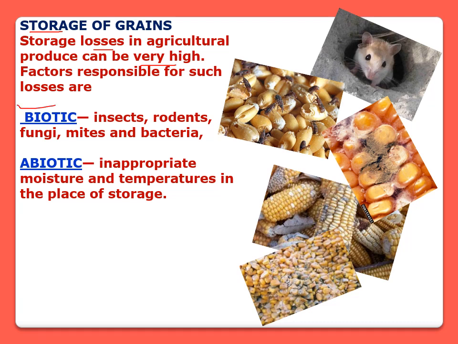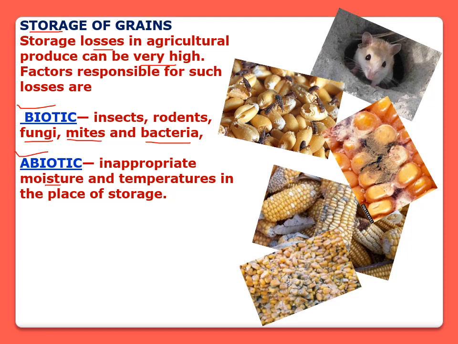Biotic factors are insects, rodents, fungi, mites and bacteria, while abiotic factors are inappropriate moisture and temperatures in the place of the storage. If moisture is there at the place of the storage, the quality of the grain that is stored over there may not be high.